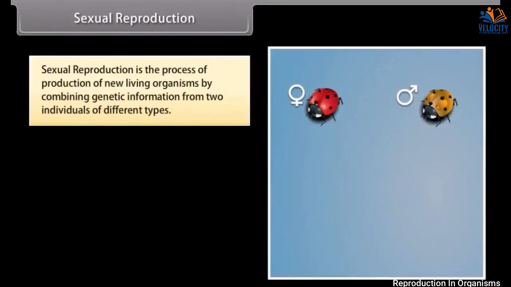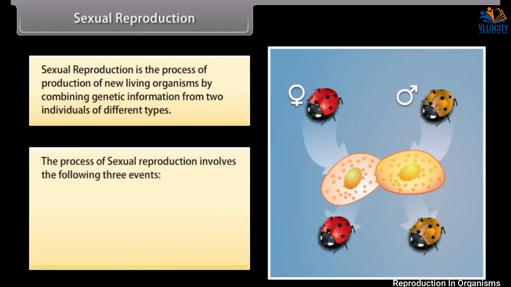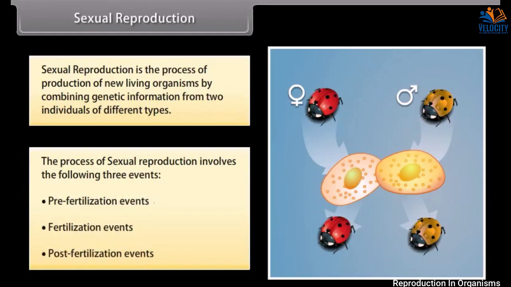Sexual reproduction. Sexual reproduction is the process of production of new living organisms by combining genetic information from two individuals of different types. The process of sexual reproduction involves the following three events: pre-fertilisation events, fertilisation events, post-fertilisation events.